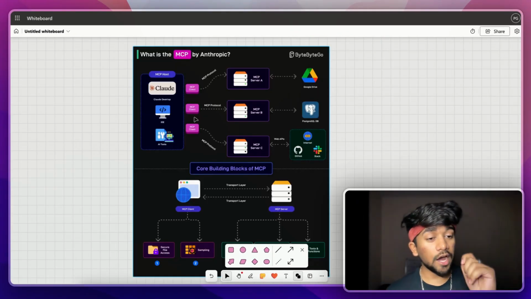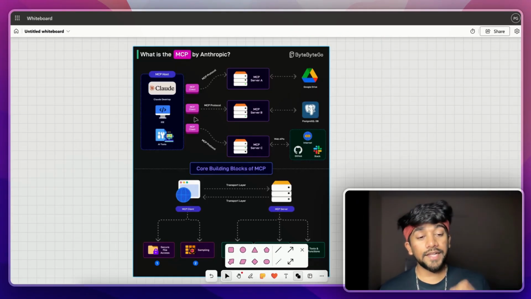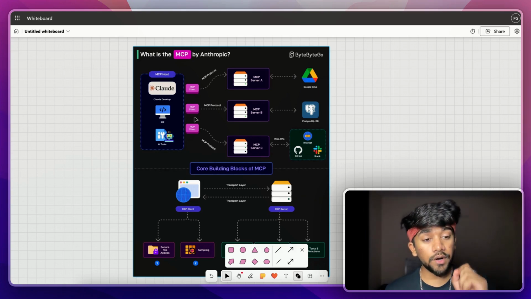Now that you understand how easy it is to add an MCP server, let's understand how an MCP server works on the backend.